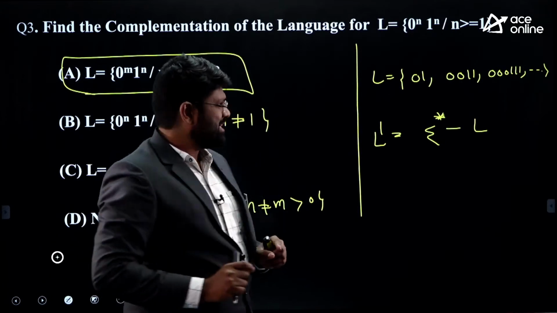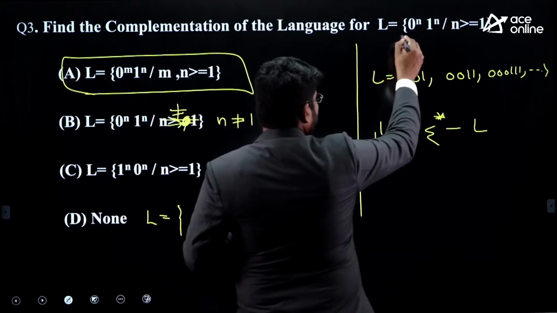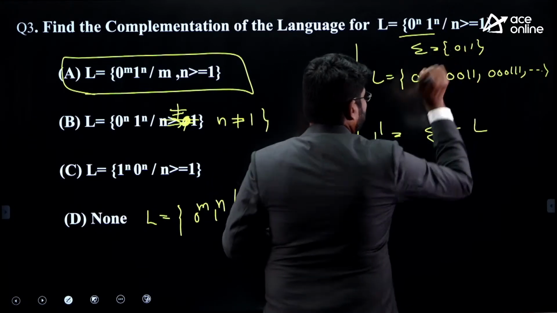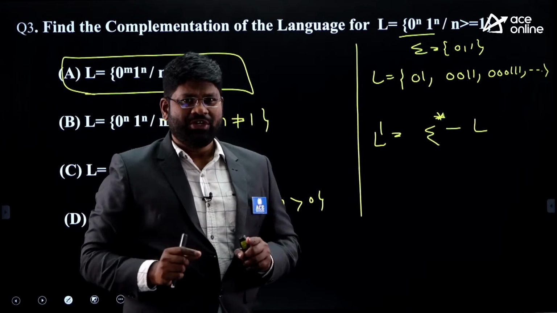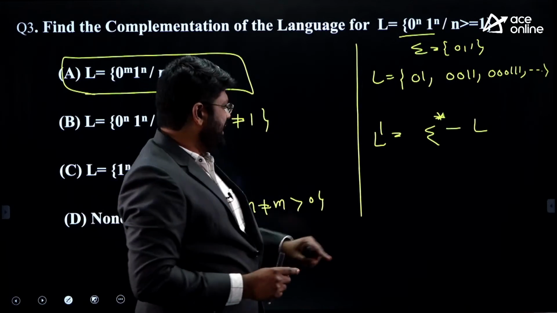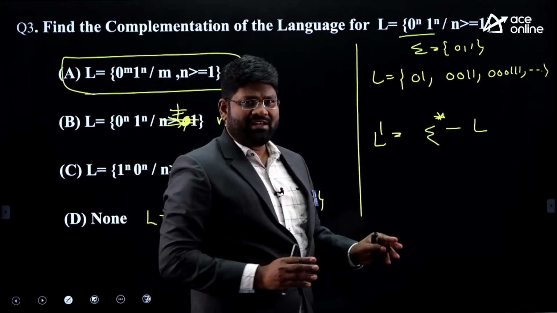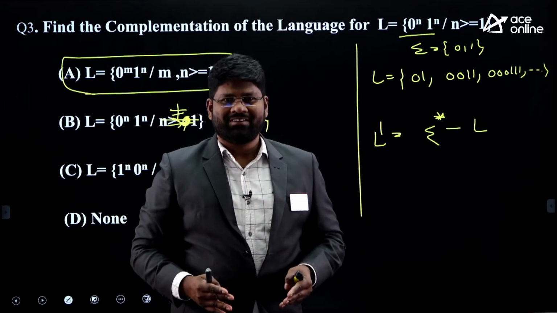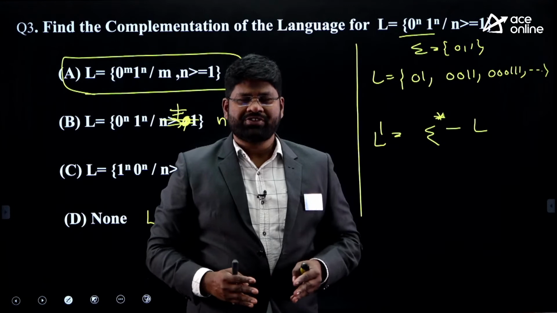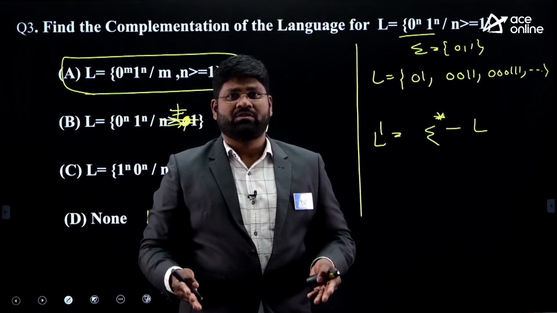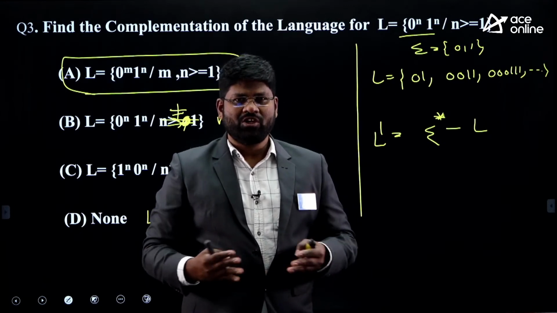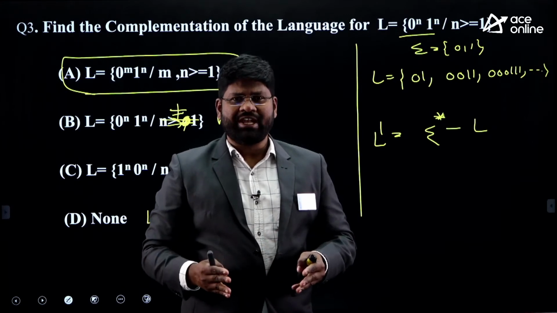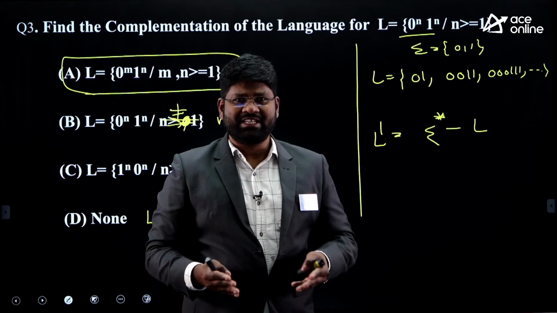Alright, what is sigma star? According to this language, your sigma can have only two possibilities. They are 0 and 1. We should take everybody in the sigma star other than L values. What is there in the sigma star? In sigma star, I have all strings of length 0 or more. Your sigma star is a universal set. I have to consider every string that I have in the sigma star other than the L.